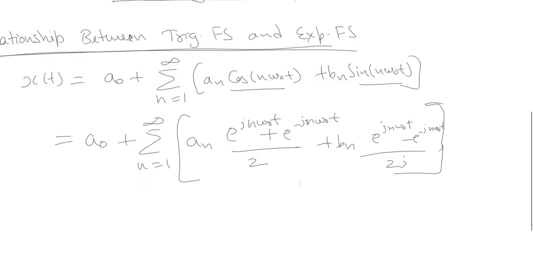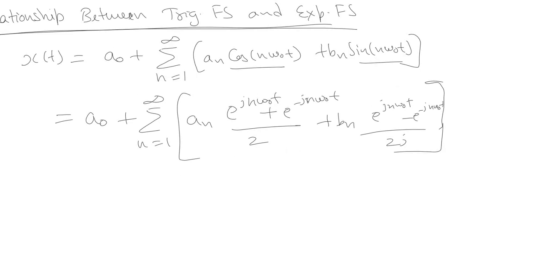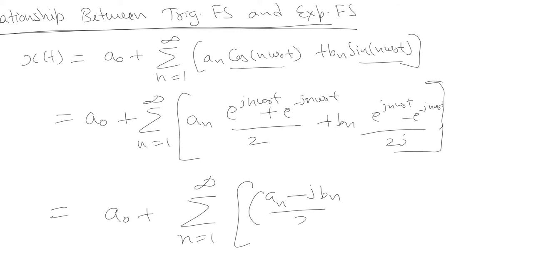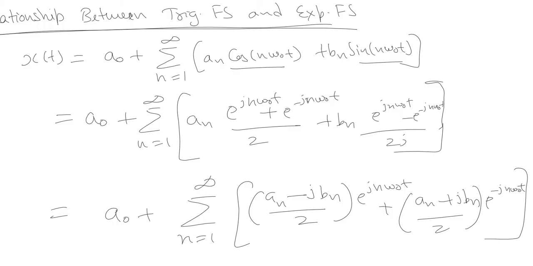Fine. Let us do some mathematical manipulations here. This can be written as a naught plus (a n minus j times b of n by 2) times e raised to j n omega naught t plus (a n plus j times b of n by 2) times e raised to minus j n omega naught t. Right? Just after doing some mathematical manipulations, we get x(t) as this equation.